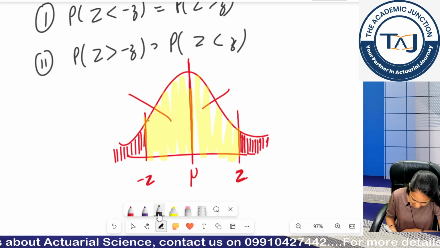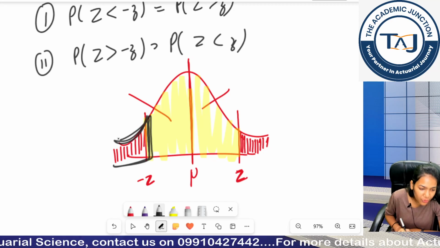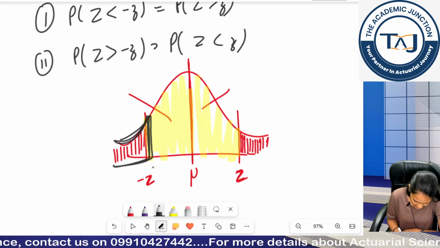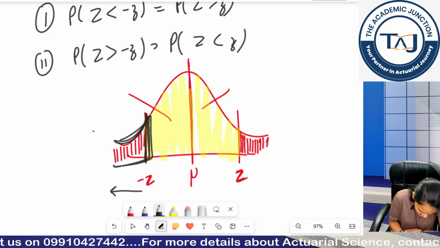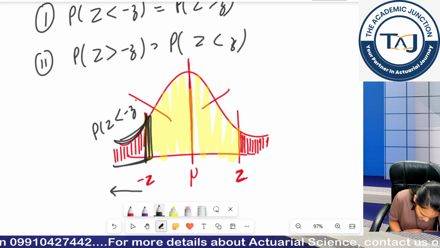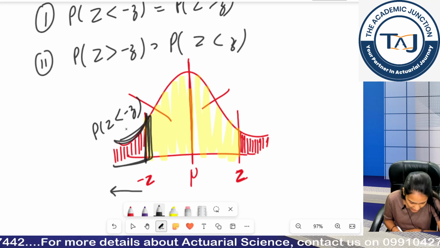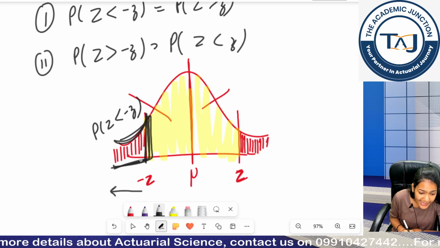Now, what can I write this portion as? If I interpret this portion of the curve in terms of probability, what will I write? This is basically my values which are less than minus z. So I can write this as probability Z is less than minus z, where my random variable is Z, because I am talking about lesser values from here.